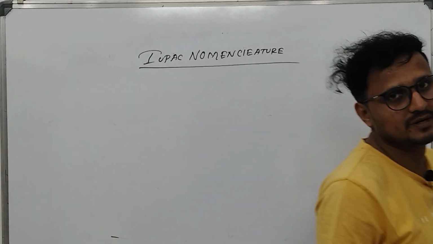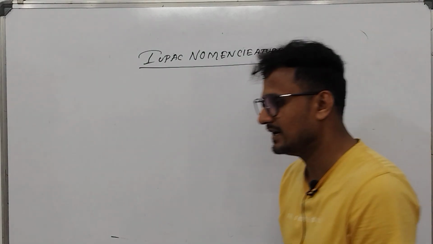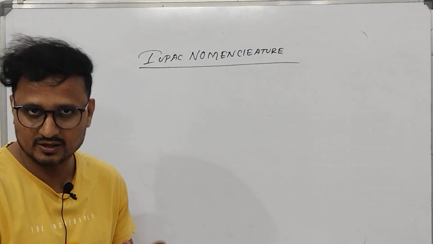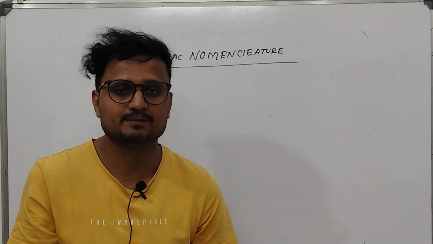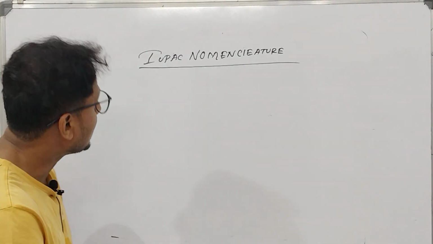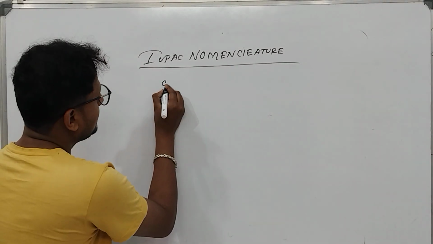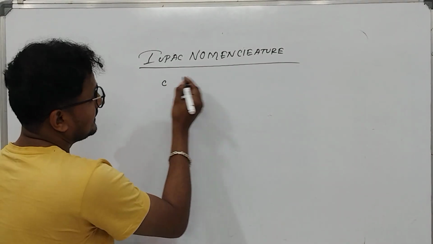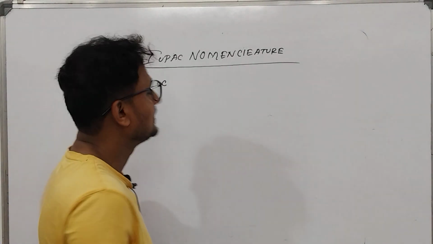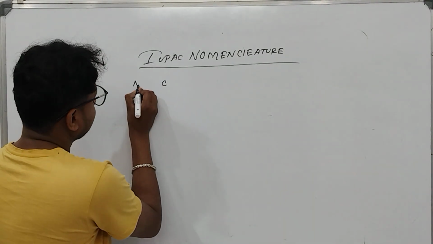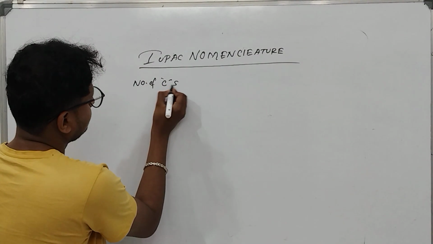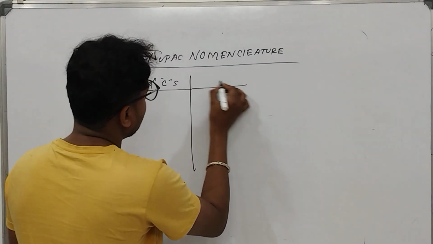Now this IUPAC nomenclature has a general rule. I'll not go into detail on this one in this video. We'll start with this, but the next part we'll do in the next video. For the IUPAC nomenclature, the name of the organic compound depends on the number of carbon and the type of bond.